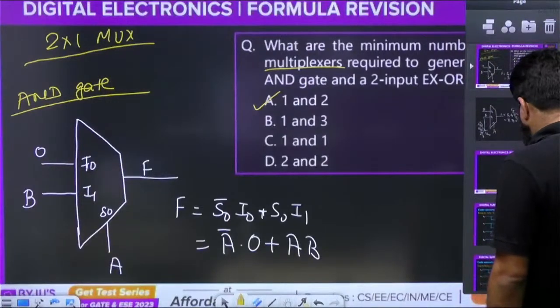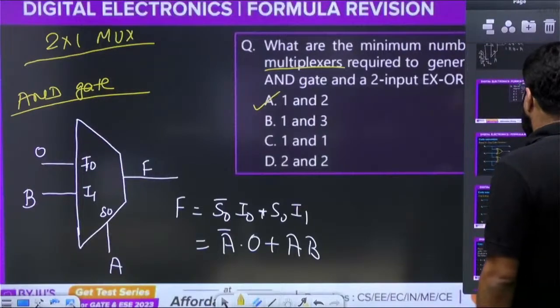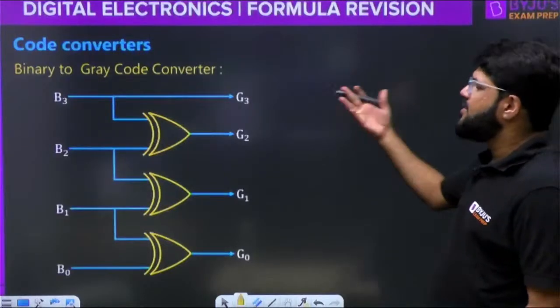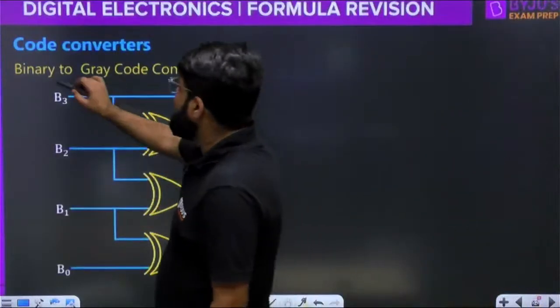Any simple gate implementation works like this. One more basic formula that can come in the form of formula as well as in the form of a code converter is the binary to gray code converter.